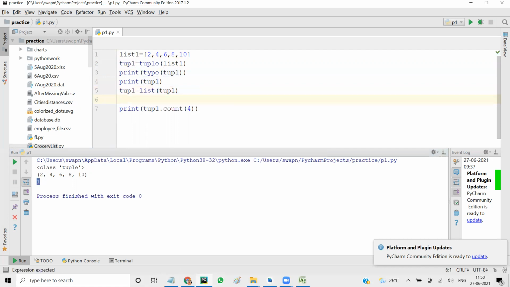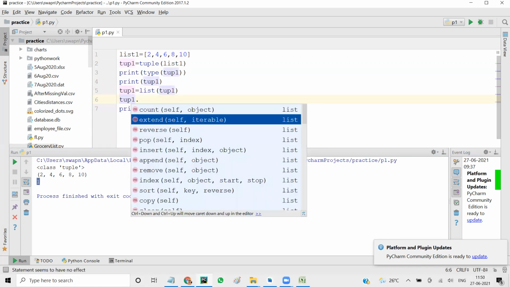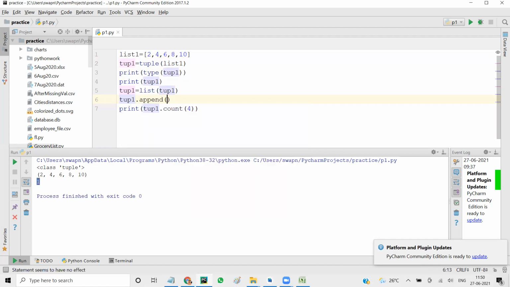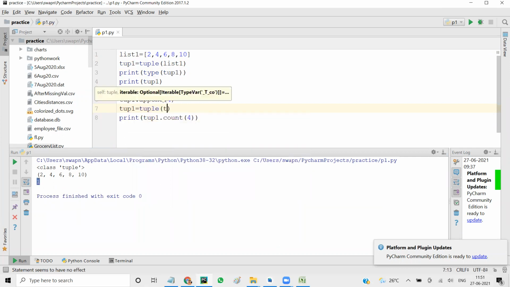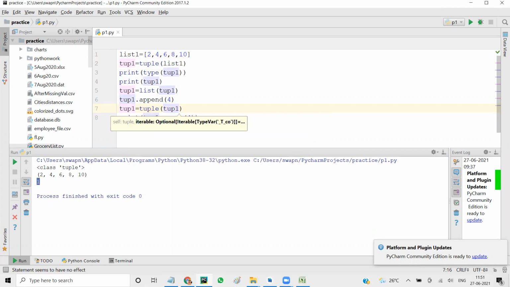Now tup1 will have all the functions that a list generally has: count, extend, reverse, pop, append. So I say append, I give 4 here. Now again I'll convert it back into a tuple: tup1 equal to tuple of tup1, not list1. We are managing tup1 only. So now when you run it, you will see the value 4 has been added.